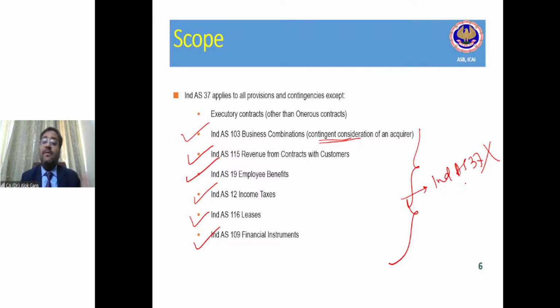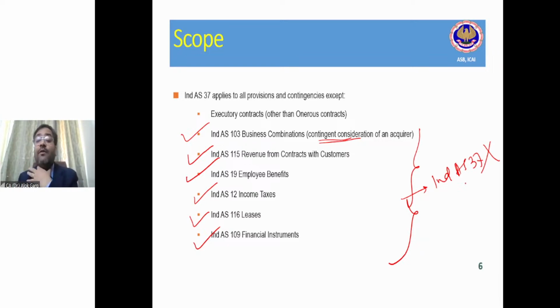So Samsung is also estimating and creating a provision for warranty, that if I am selling 50,000 units, probably 4,000 or 5,000 units will come for repair or replacement under the warranty period, right? And for this provision for warranty, there is no specific standard. So this provision for warranty is covered under Ind AS 37.